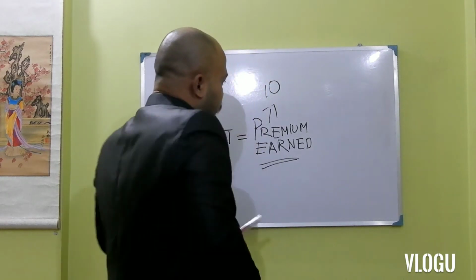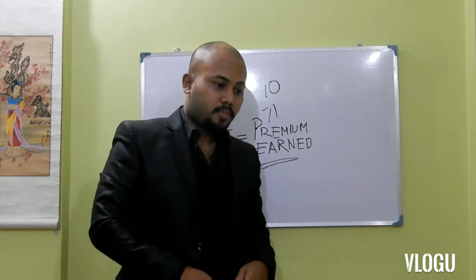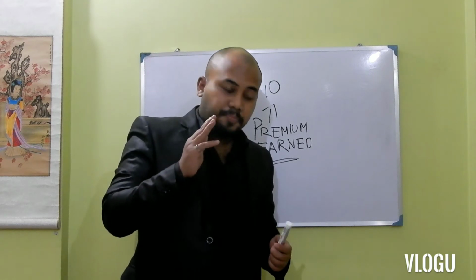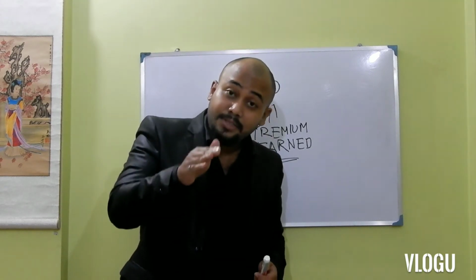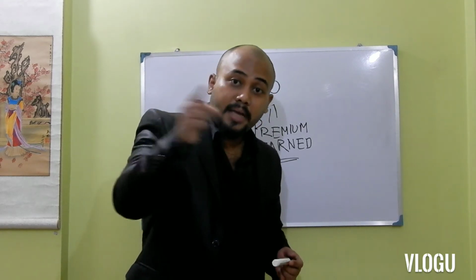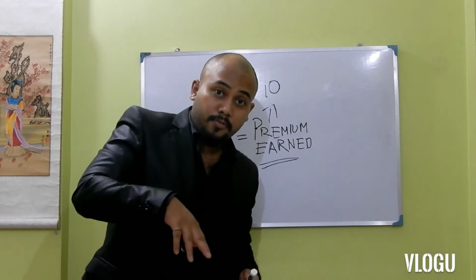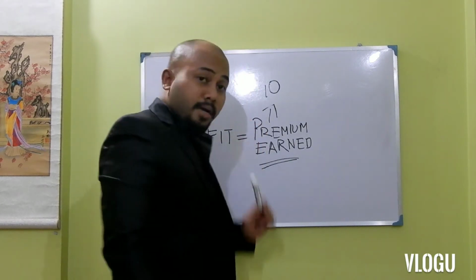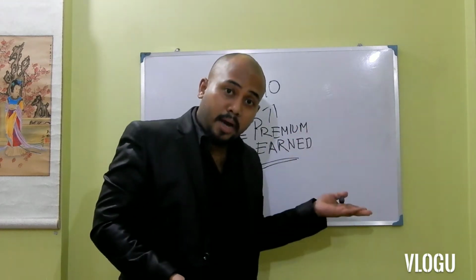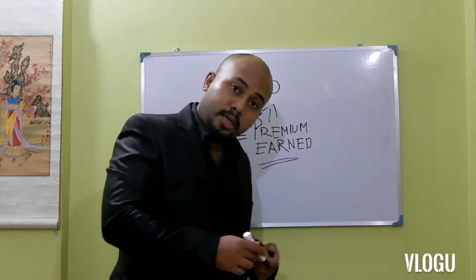Clear? So what will happen if the price of the pen at expiration is 35? The option buyer has the right to buy the pen at 30 and in the market the price is 35. So now imagine from the option writer's point of view. He has earned 10. Now what will he have to do? He will have to go to market, buy the pen at 35 and sell at 30.